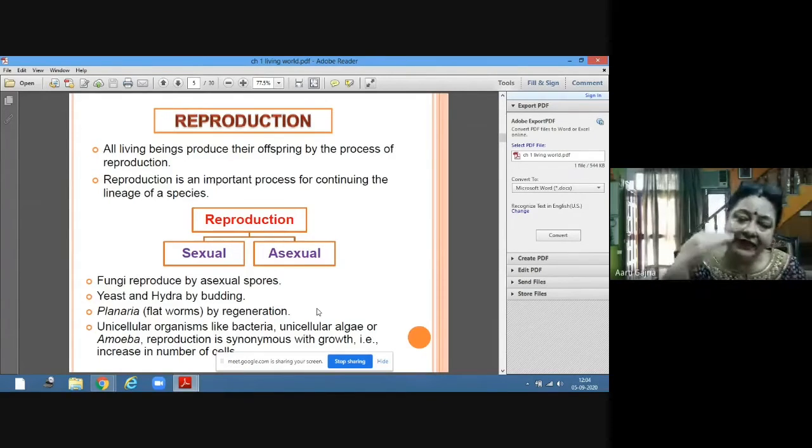But in complex organisms, the regeneration is not of the whole body. The regeneration can be only of certain parts. In unicellular organisms like bacteria, algae, or amoeba, reproduction is synonymous with growth, because when an amoeba is dividing and forming two daughter amoebas, that is reproduction as well as growth. So they are increasing in number. Increasing in number is their reproduction.